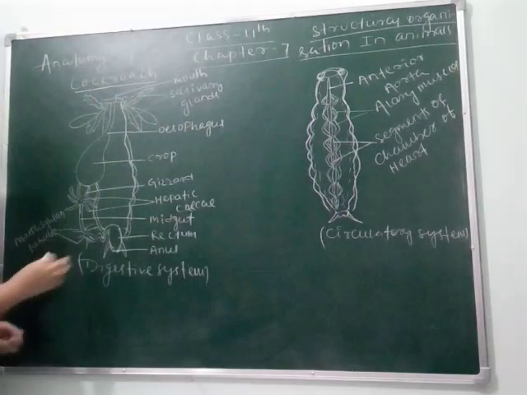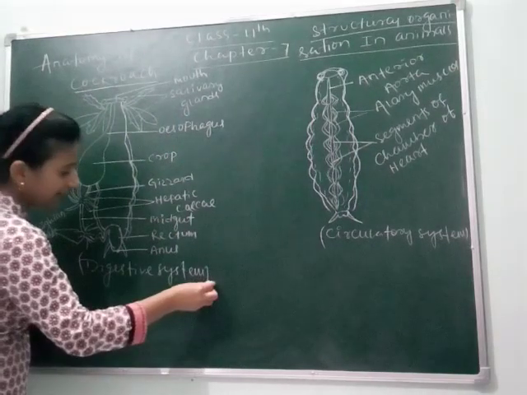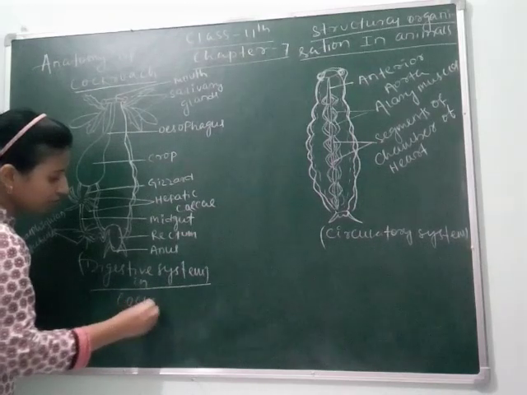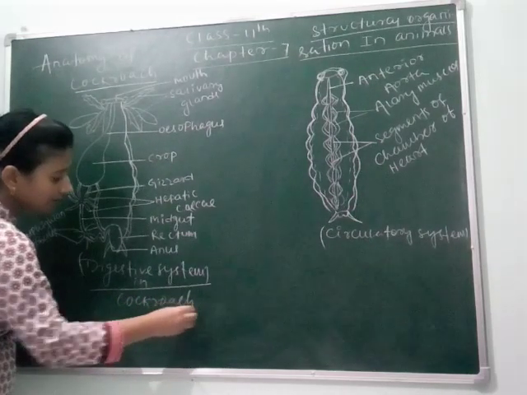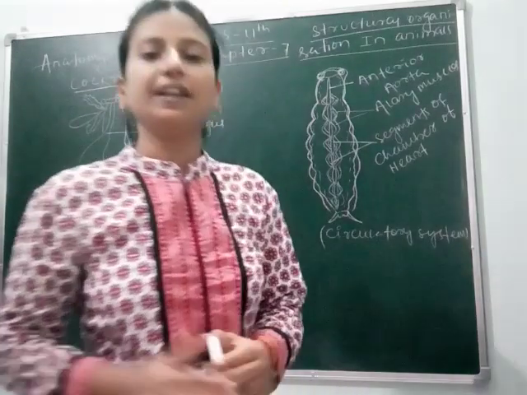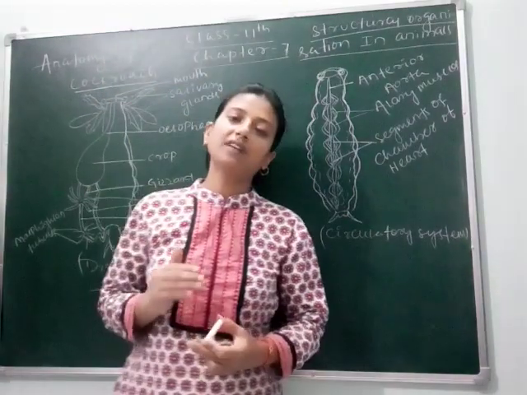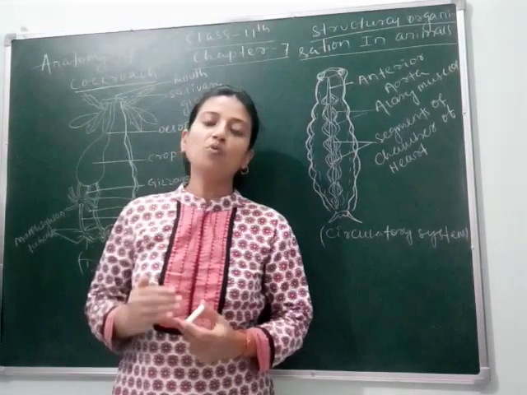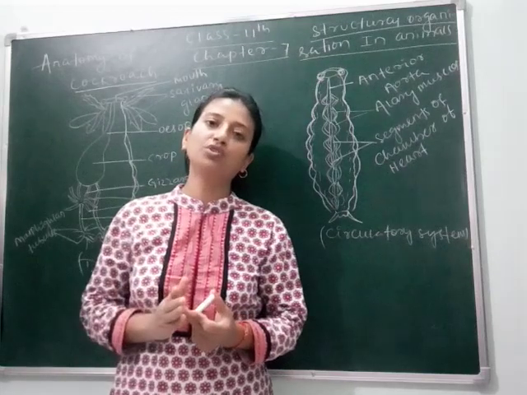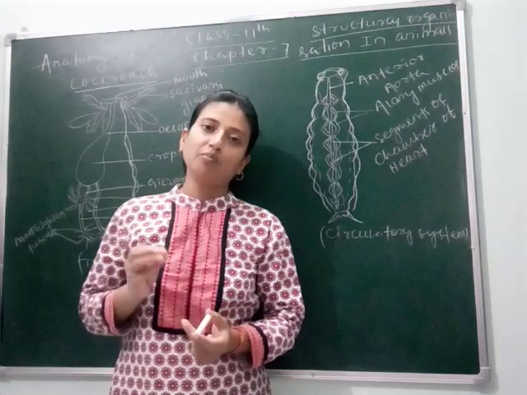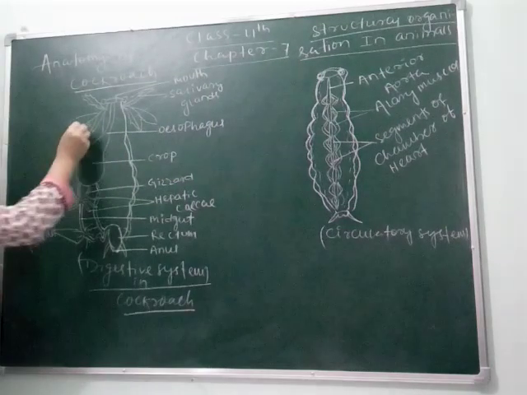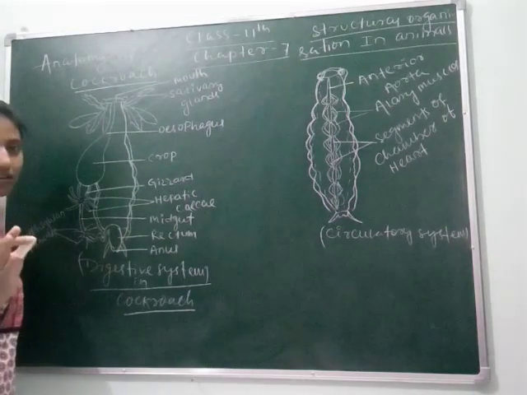So, first we will start our topic, that is digestive system in cockroach. Clear? So, let's start. Cockroach is a nocturnal omnivorous animal, means it moves at night, and omnivorous means which eats on both type of foods, means both vegetarian as well as non-vegetarian. Clear? So let's see what are its different parts of digestive system.